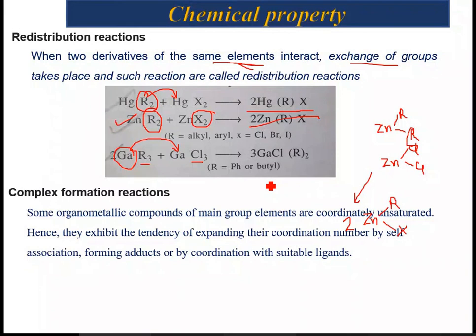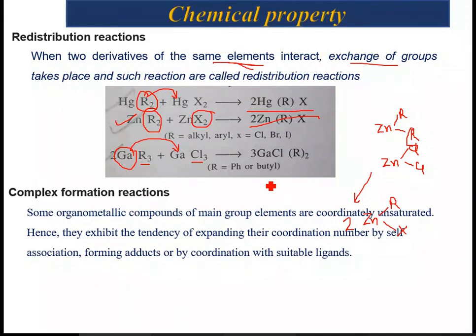See, in amines, the nitrogen has a lone pair of electrons available. Similarly, for the ether, oxygen also has a lone pair of electrons available. So these lone pairs can easily interact with the organometallic compound and they can form the adduct.